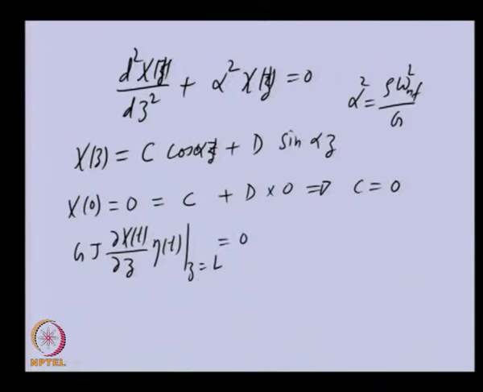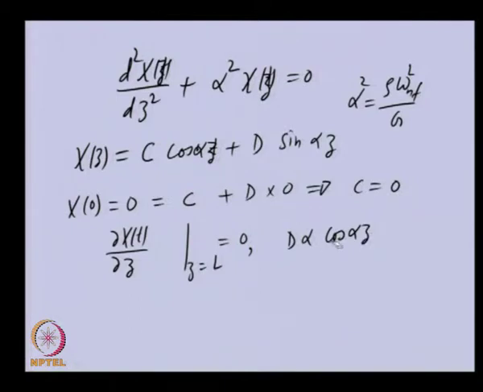That means we need to differentiate this with respect to z first, and we need to substitute here. So we can remove this quantity. Also this will not be 0. So I am differentiating this, and we know that c is 0 itself. So we only need to differentiate this d alpha cos this.